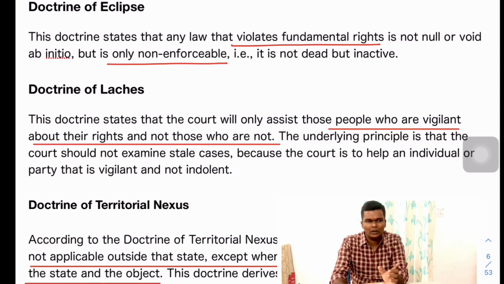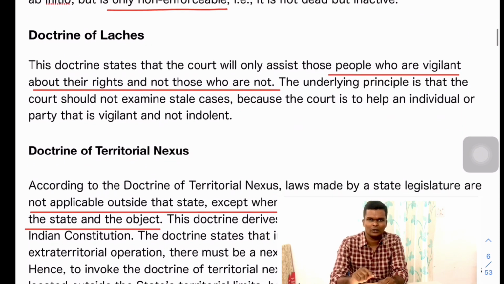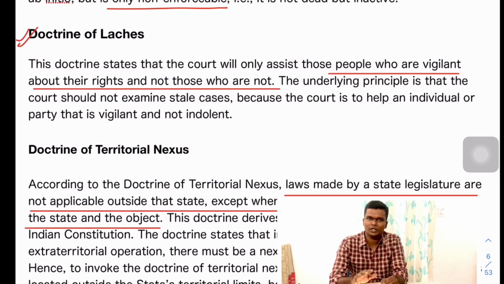Let's say a law is violative of a particular article, let's say 14 or 15, whatever the article, then it doesn't mean that it is null. Rather, Article 14 overshadows the law. Means Article 14 is enforced upon the particular law. So this is the doctrine of eclipse.